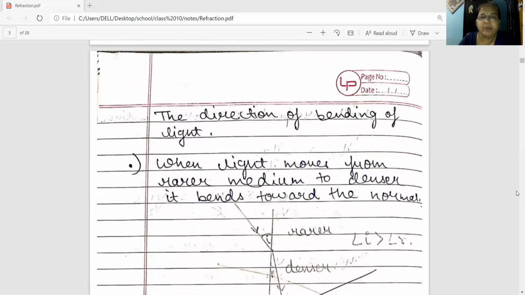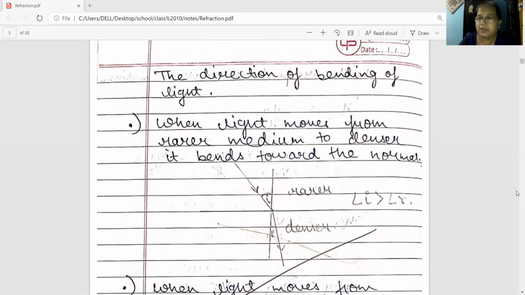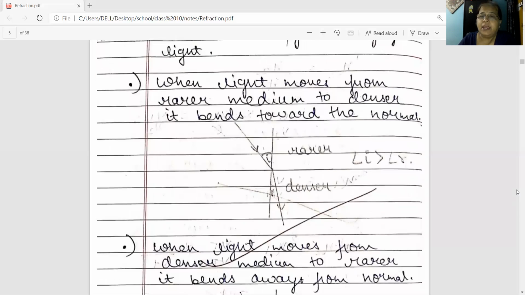The direction of bending of light. How will you find the direction of bending of light? In which direction the light will refract when the light moves from rarer medium to denser medium? Rarer medium, suppose air you have taken, and the light moves from air to glass. So then glass becomes the denser medium and air is rarer medium. When light moves from rarer medium to denser medium, it will bend toward the normal.